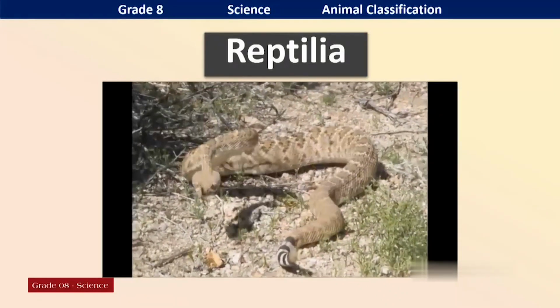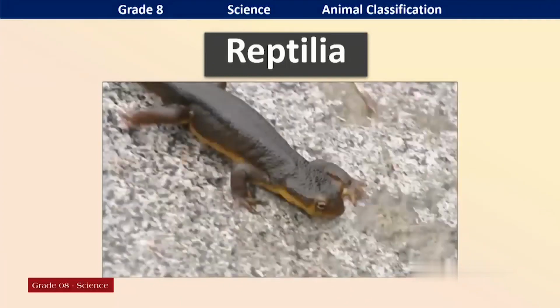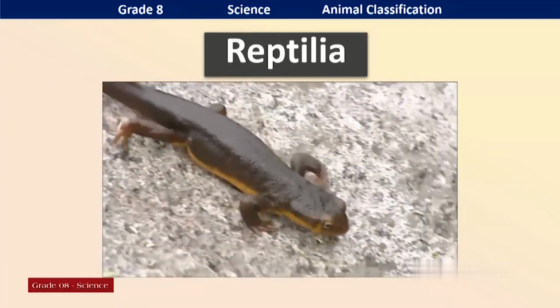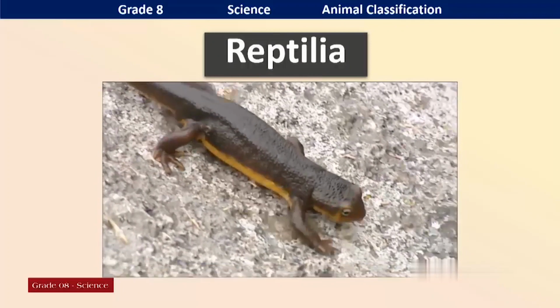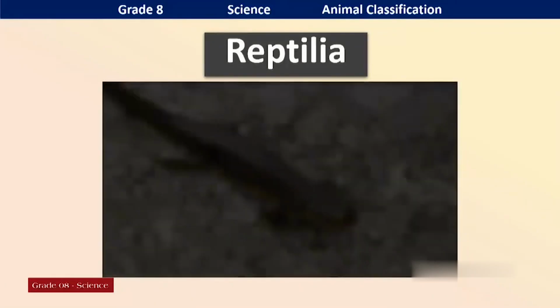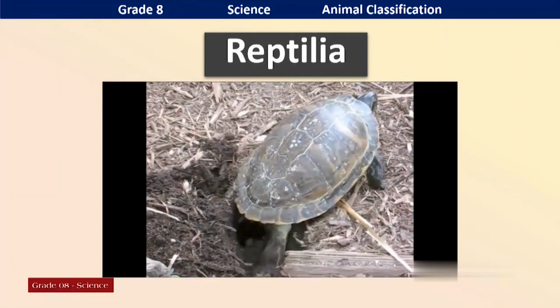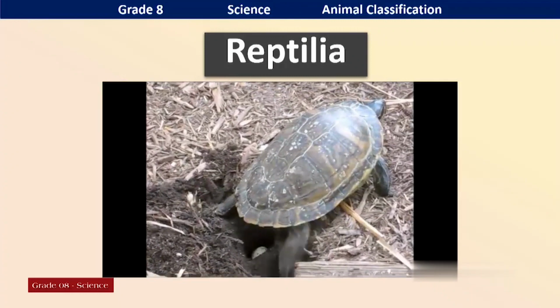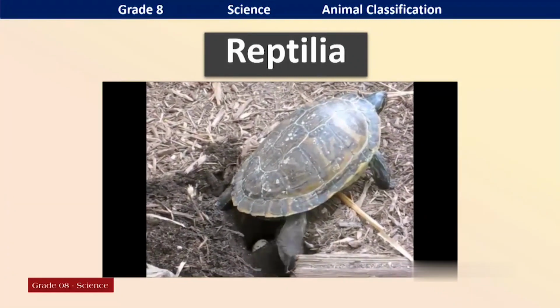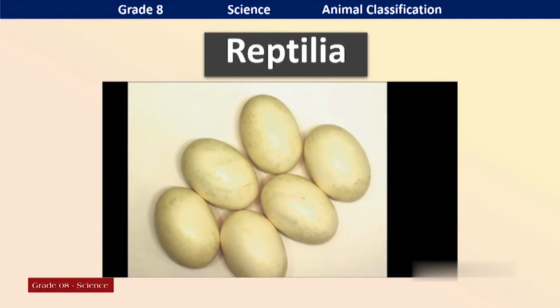There are various types of snakes. Yes, you can see this type of creature even in your house. It is gecko and lizard, and this is another reptile, that is turtle.